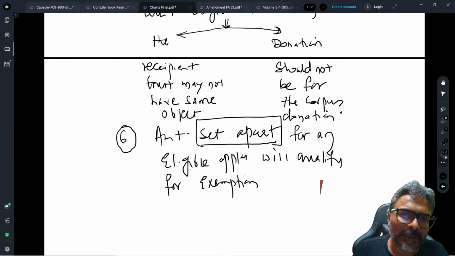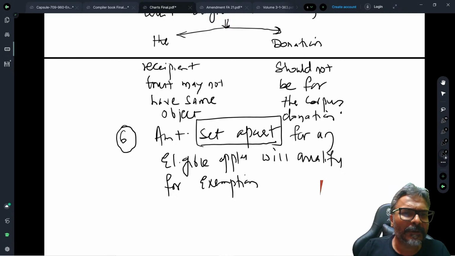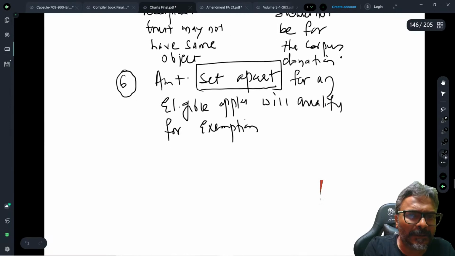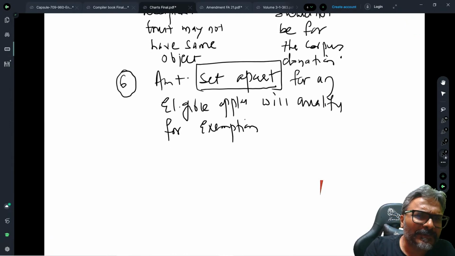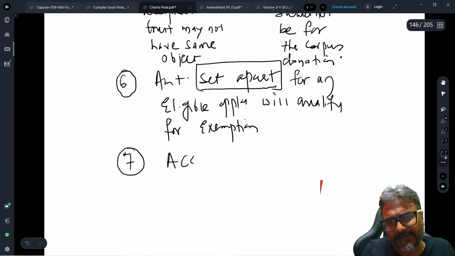I hope that all of you are clear with this one. Any doubt, students, on this, please do ask me. I'm just assuming that so far it is so good. Okay, so this is all about point number 6, which has been there in our discussion. Now I go with the accumulation as an option, students. Since this set apart has been done, I will put the 7th point as accumulation. Accumulation option, students. If they take the accumulation option, please be very careful about this.